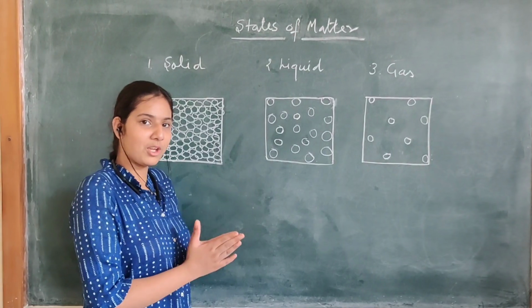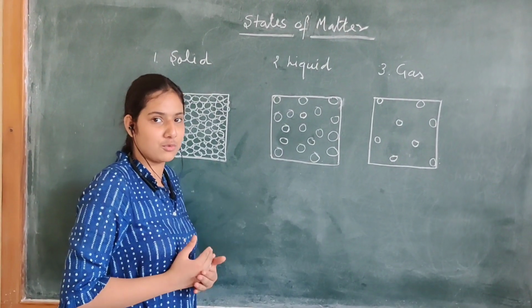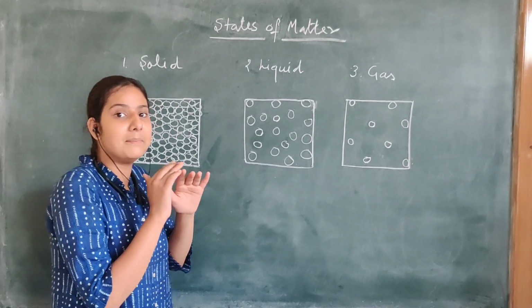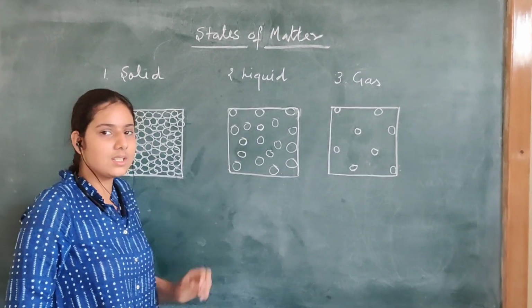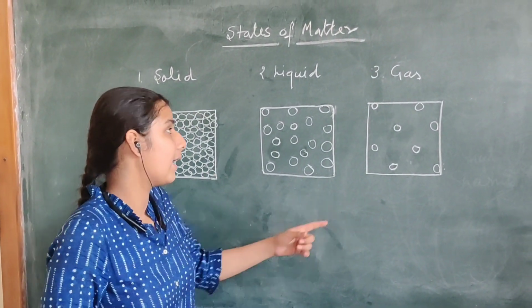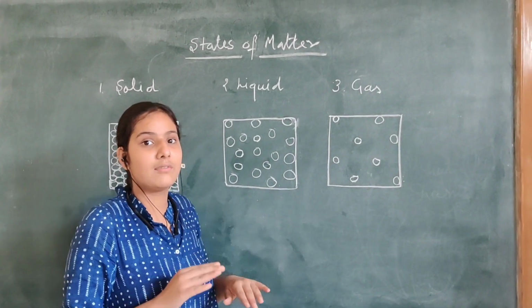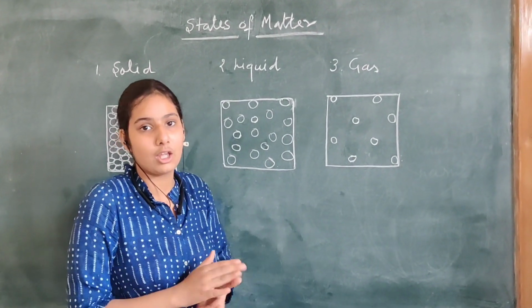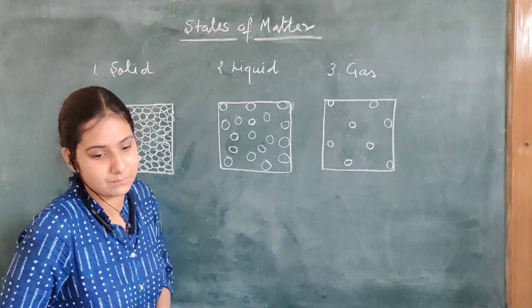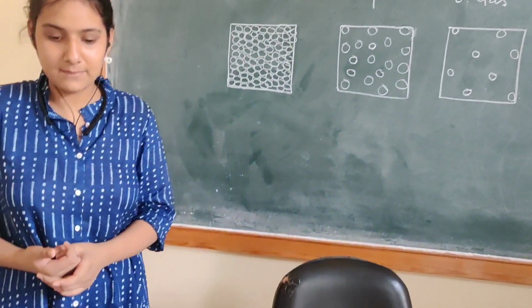Now the next point is about rate of diffusion. In solid, the rate of diffusion is very minimum. In liquid, there is more rate of diffusion than solid, and in gas, the rate of diffusion is maximum. We can understand these points by an activity. So let's see the activity.